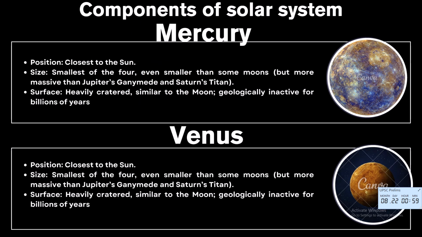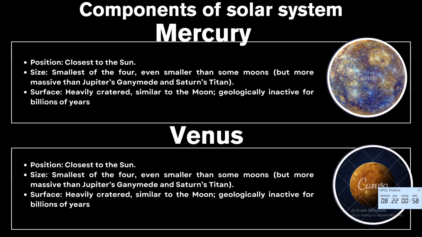Now, looking into the components of the solar system, let's look into the planets. The inner terrestrial planets. Closest to the Sun, Mercury, which is even smaller in diameter than some moons.